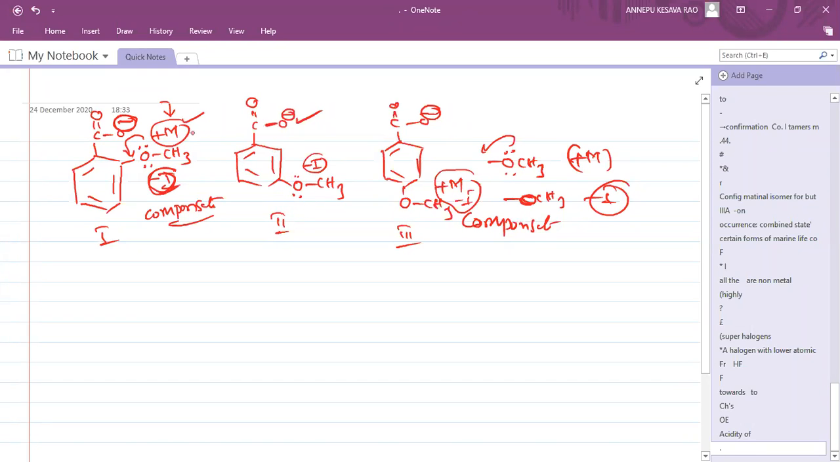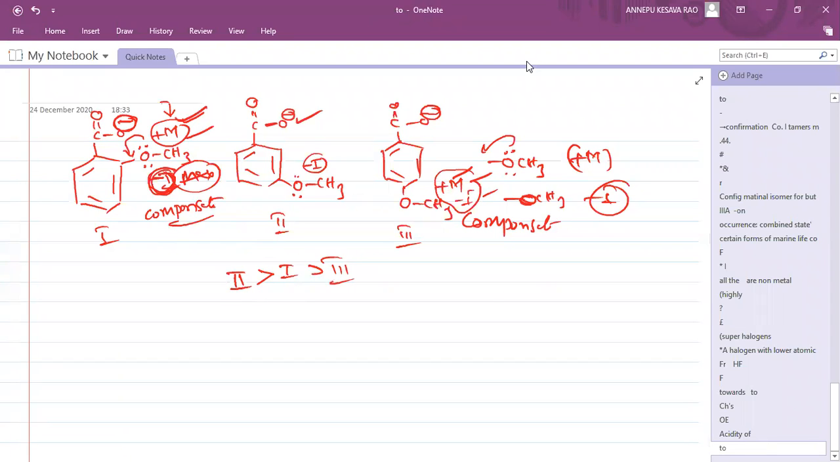Carboxylate: plus M decreases stability, minus M increases stability. So plus M and minus I are compensating. So minus I itself is there. So 2 is greater. Minus I is very near here. This is plus M, this is plus M. Okay, but minus I is maximum. So 1 is more stable compared to 3.